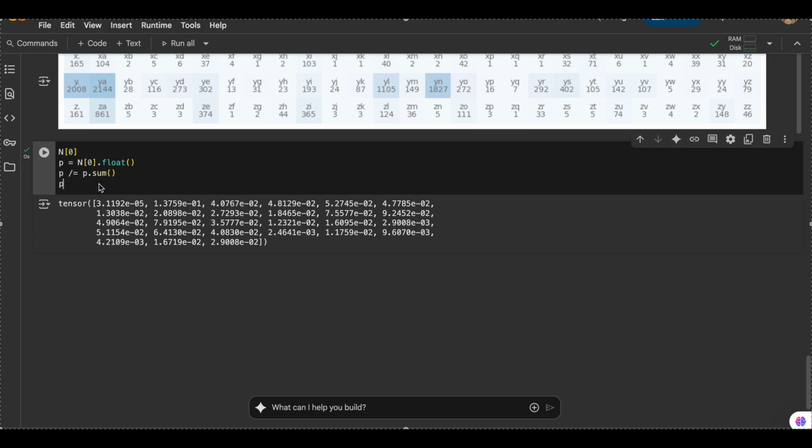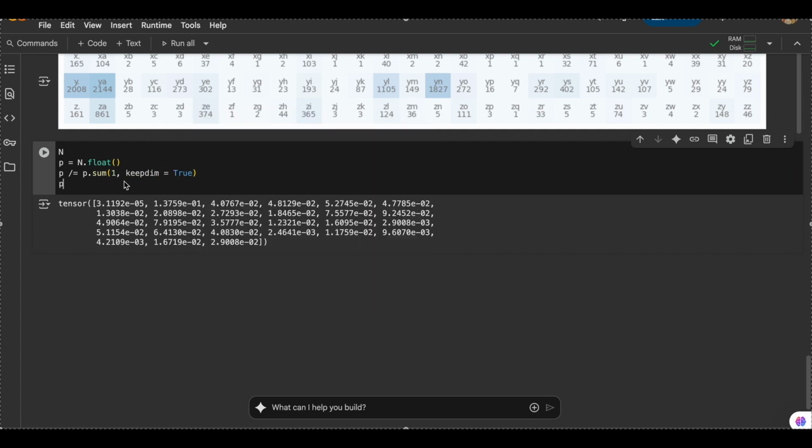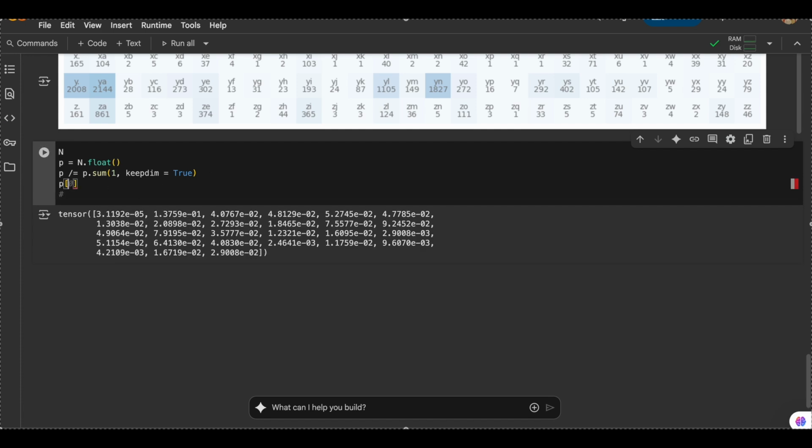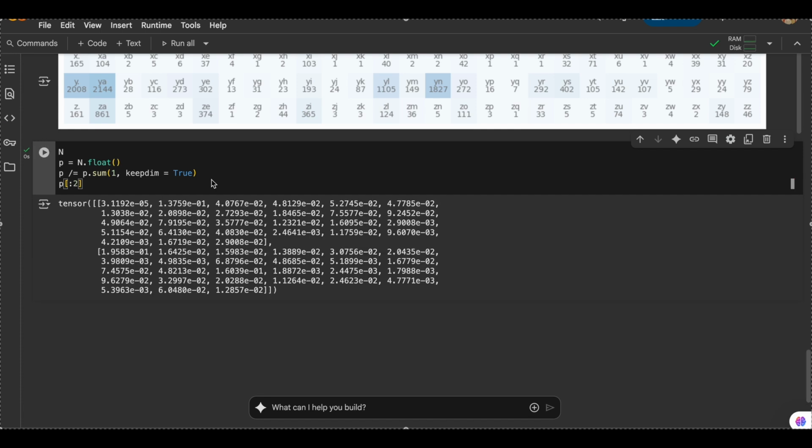So this is P. Now what I'll do is, instead of just dividing the first row, I'll divide the entire n matrix by the sum of each respective row, comma, keepdim equals True. If I print the first row again, we should get the same answer. Let's print the first two rows. So this is what we get.